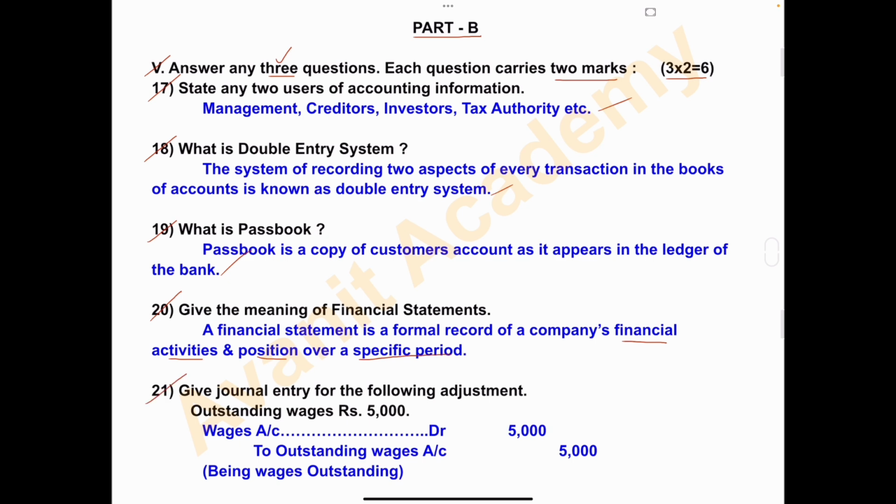21st, give the journal entries for the following adjustment. Outstanding wages rupees 5,000. Journal entry: wages account debited to outstanding wages account. This is the debit amount and this is the credit amount. And the narration is being wages outstanding.